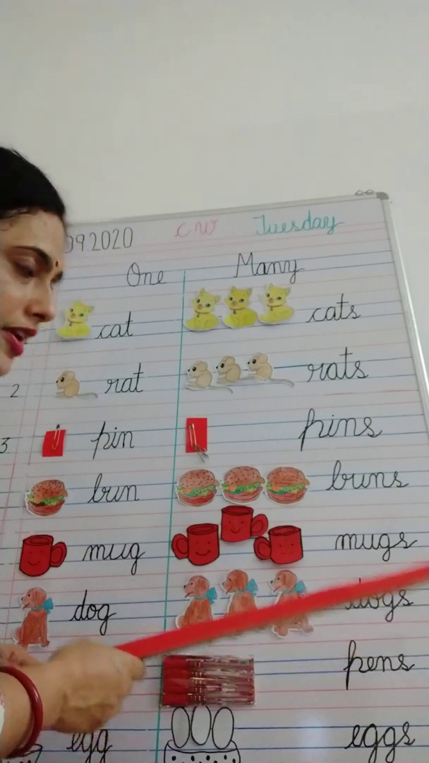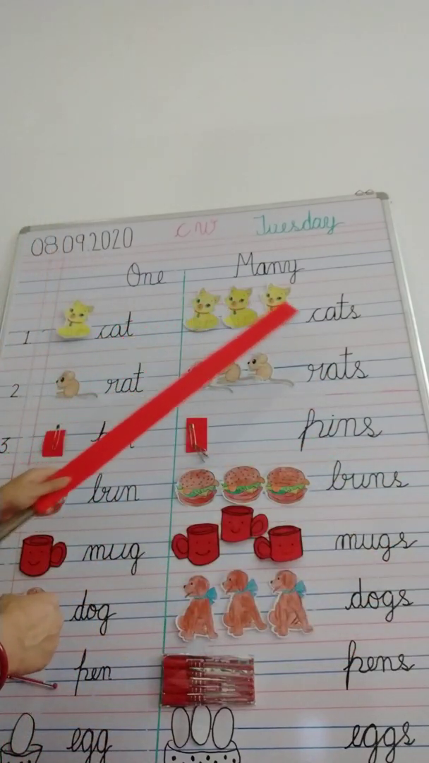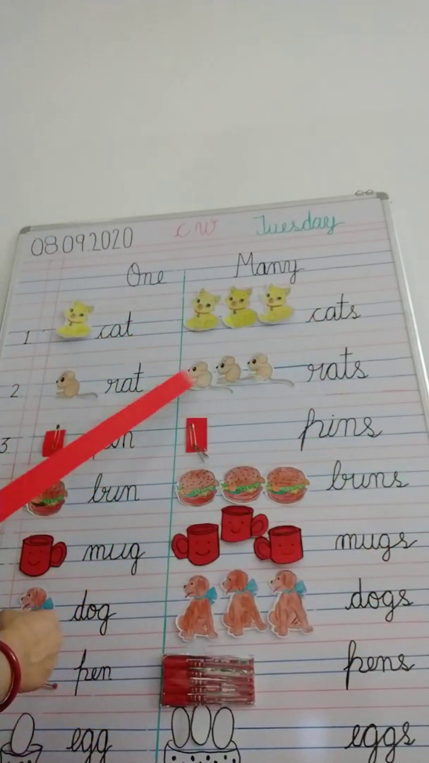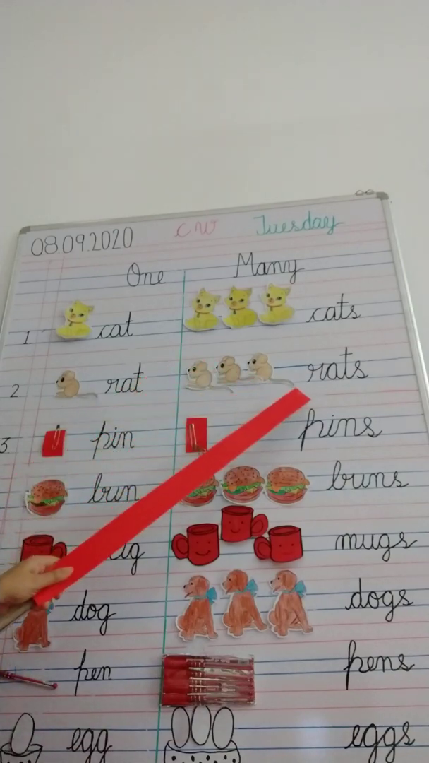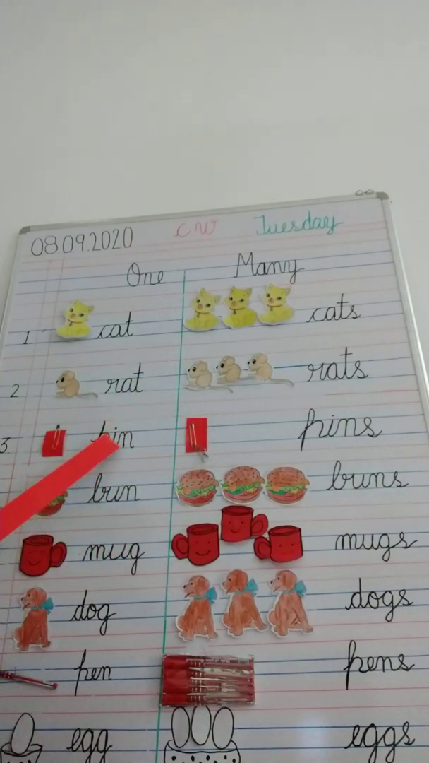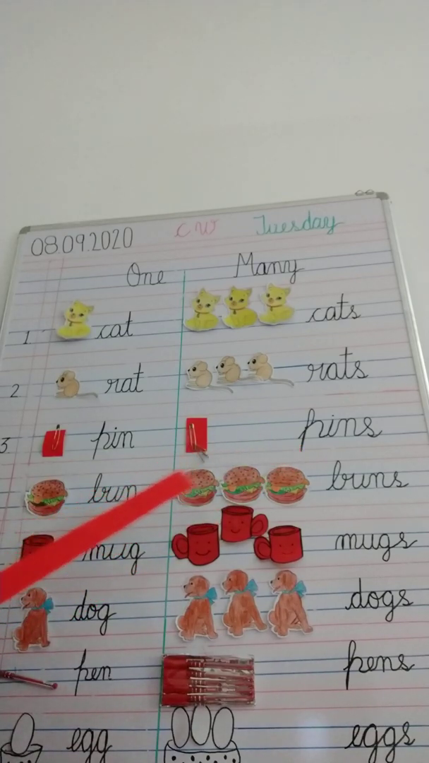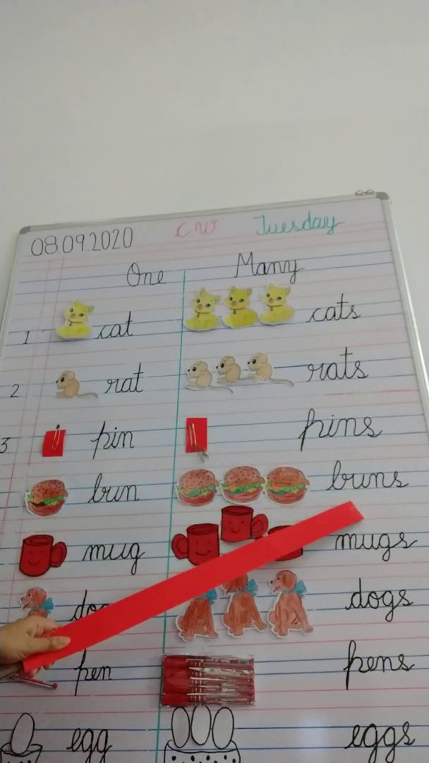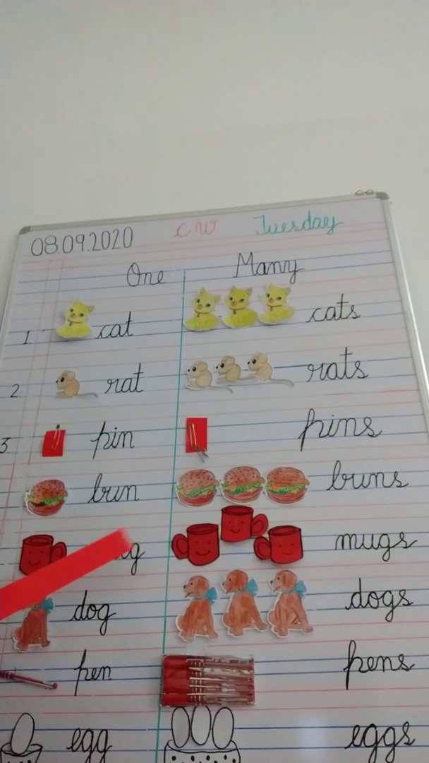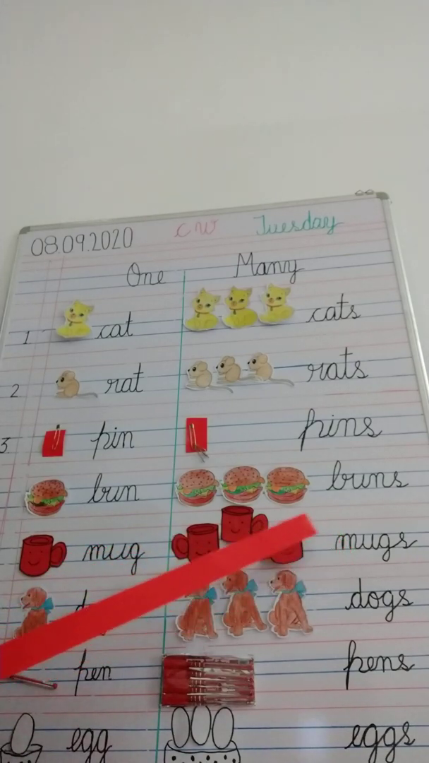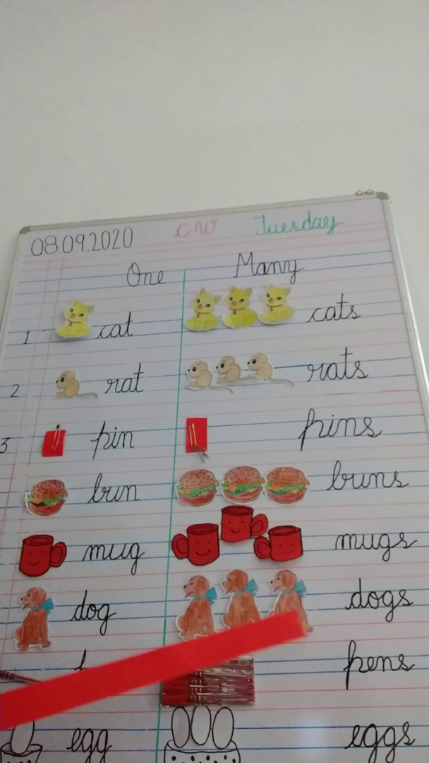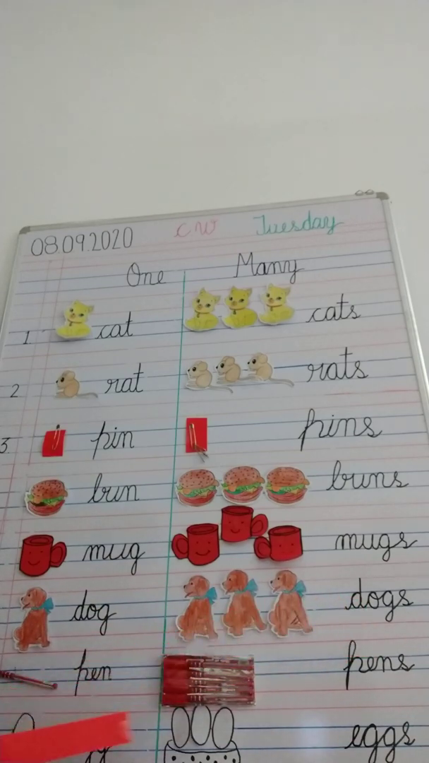Let's do it one more time. One cat but many cats. One rat but many rats. One pin but many pins. One bun, many buns. One mug, many mugs. One dog, many dogs. One pen but many pens. One egg but many eggs.